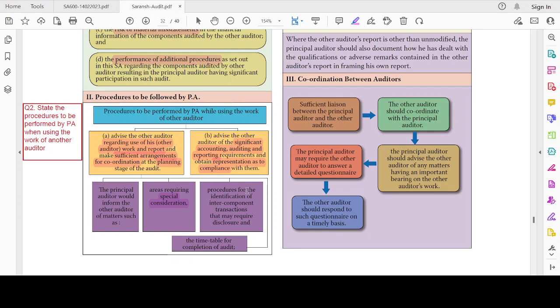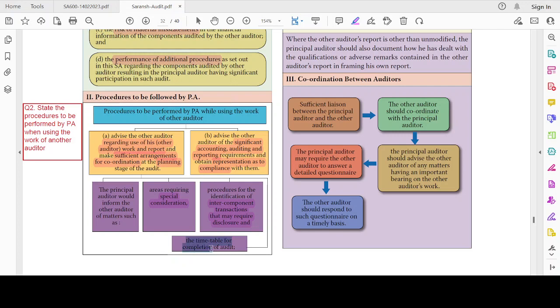And procedure for identification of intercompany transactions that may require disclosure. For example, we have already discussed the related party standards, right? There we have to disclose, even though there is no transaction for a parent and a subsidiary, we have to disclose the nature of relationship and the outstanding balance, right? So that has to be done. And similar intercompany transactions have to be disclosed because it's a related party transaction. And the principal auditor would inform the other auditor these are the matters.